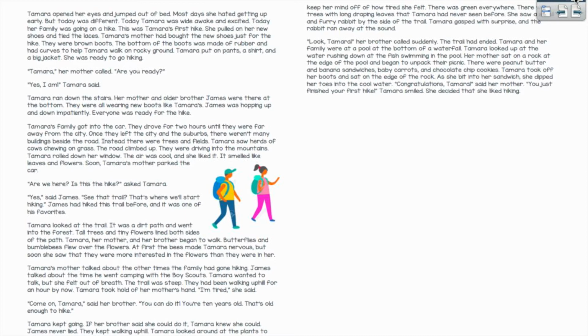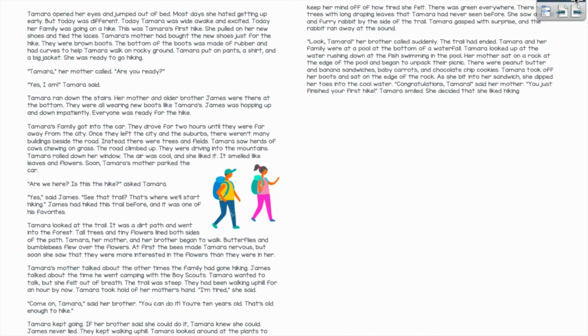The trail was steep. They had been walking uphill for an hour by now. Tamara took hold of her mother's hand. "I'm tired," she said. "Come on, Tamara," said her brother. "You can do it. You're 10 years old. That's old enough to hike." Tamara kept going. If her brother said she could do it, Tamara knew she could. James never lied. They kept walking uphill.